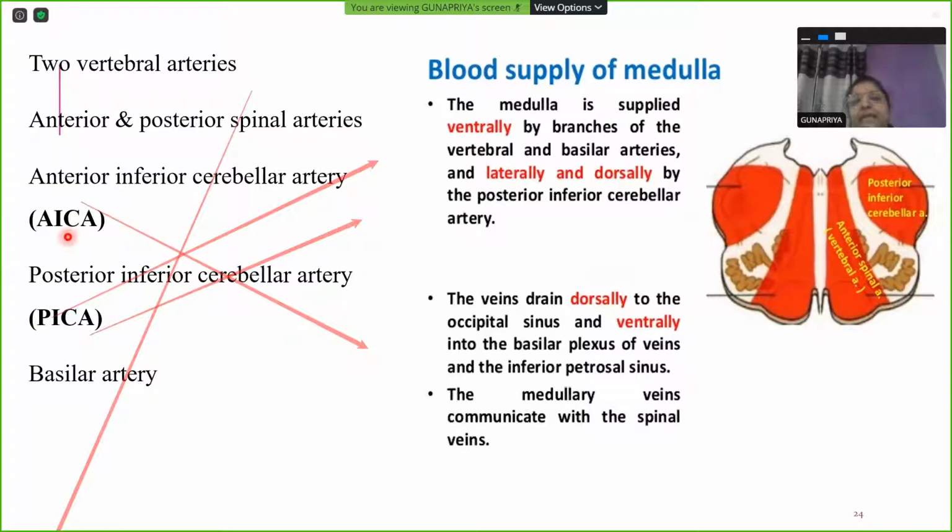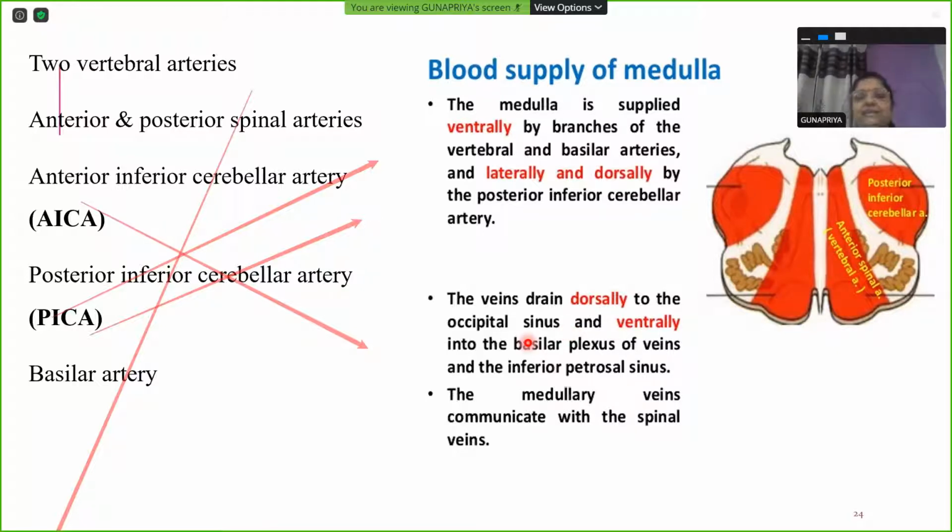This is PICA. We call it AICA, PICA. AICA is anterior inferior cerebellar artery. PICA is posterior inferior cerebellar artery. Okay, fine. So the paramedian area, just parallel to the median plane, is supplied by vertebral artery, and the posterolateral area is supplied by PICA, posterior inferior cerebellar artery, a branch of vertebral artery. The veins will be draining into occipital sinus.